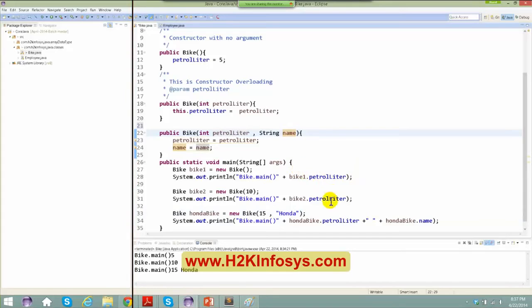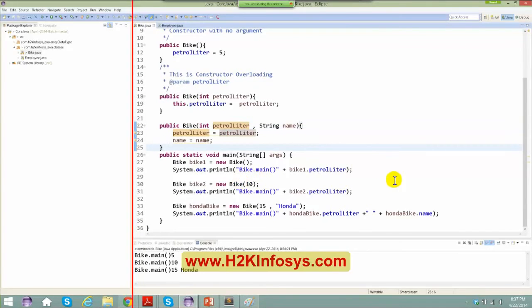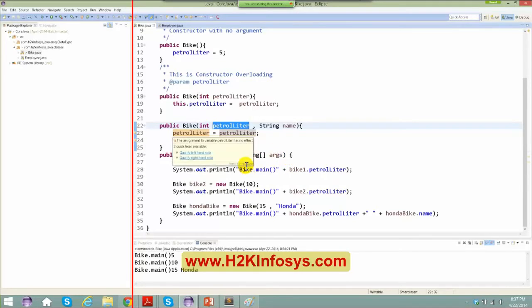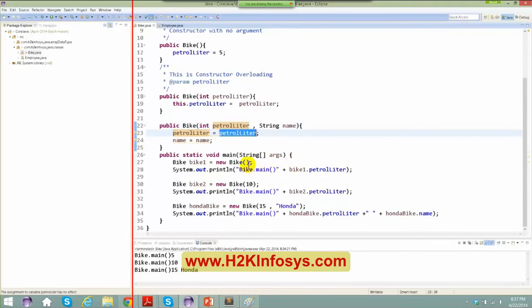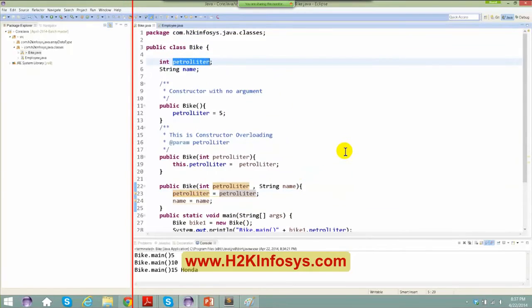So this 15 basically goes to where? If you just see with your naked eyes, and if you do not use any kind of editor, you will find the difference that you are basically trying to access here. On the left hand side, and this is the right hand side. On the left hand side, this is nothing but your local variable itself. It is not pointing to the instance variable. Okay.